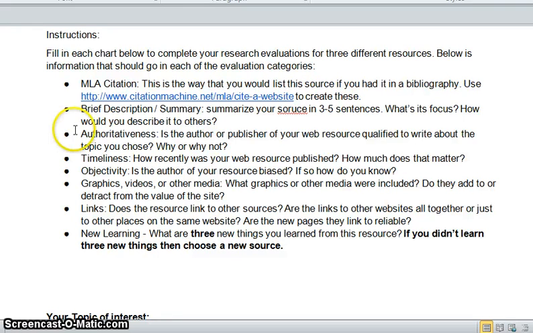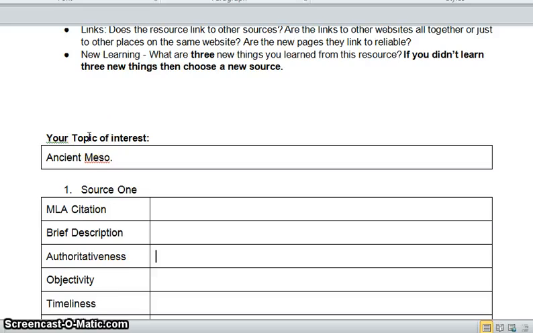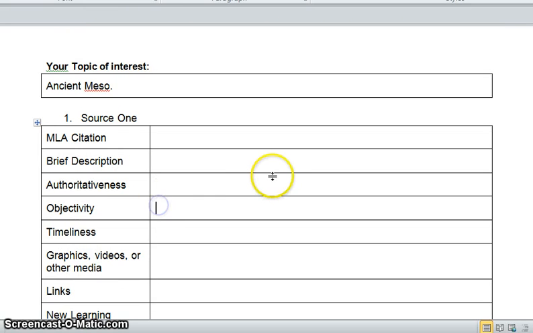Very authoritative, and they do know what they're talking about. So, coming from the University of Chicago, yes, they are qualified to write about ancient Mesopotamia. Objectivity, that is the goal of any higher education institute, where they're going to be objective. You can also find that out by reading through the information. Does it seem like they're trying to move you to one side or the other?